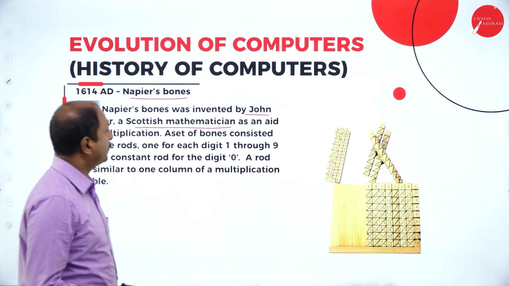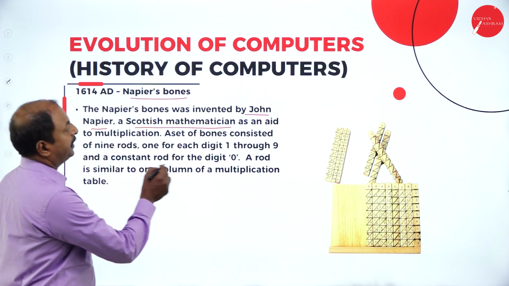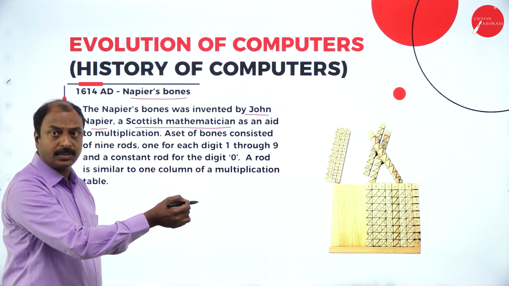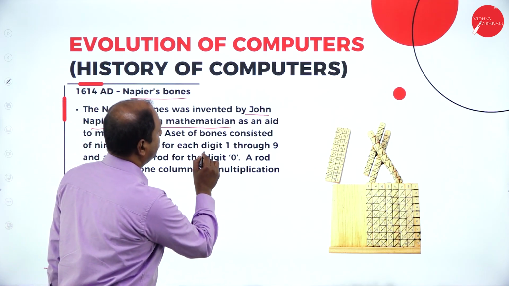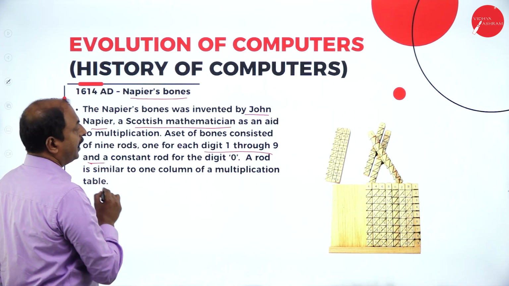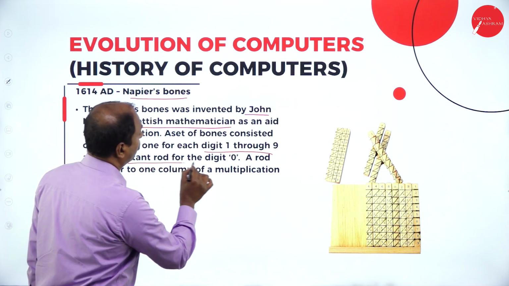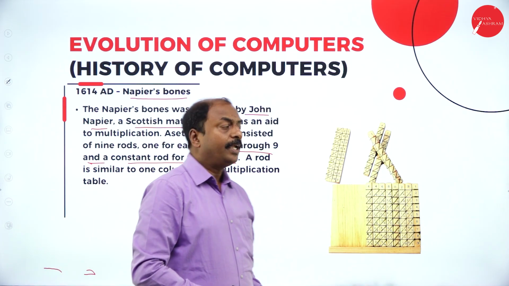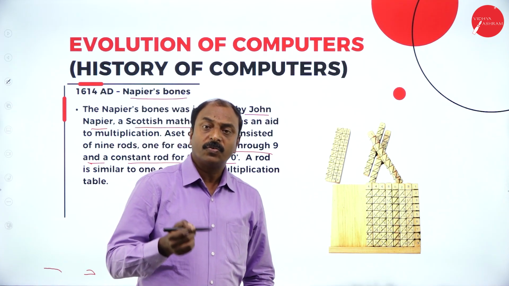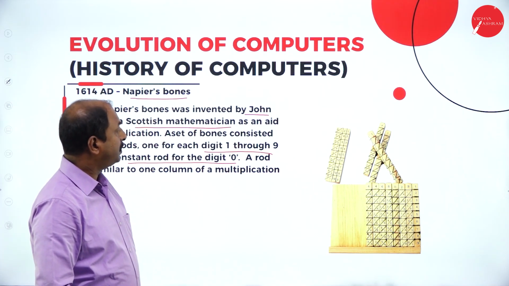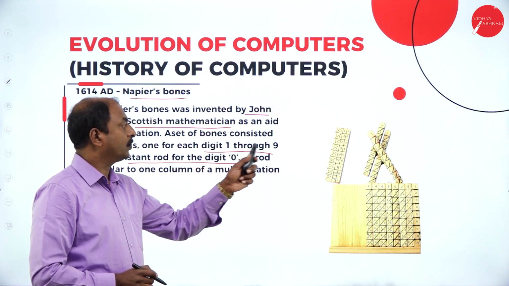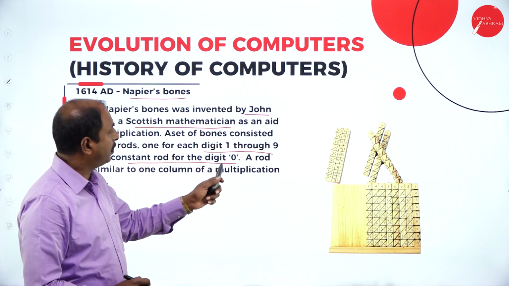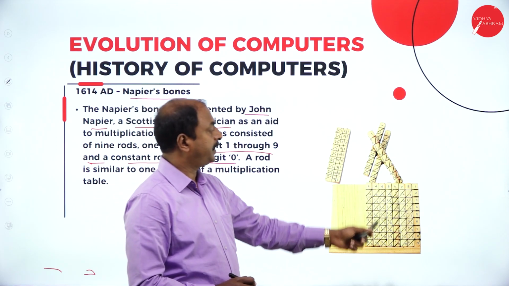If you look at this, we have different rods for digits from 1 to 9, and we have one constant rod for digit 0. This was the setup. It is a combination of a number of rods, starting from 1 through 9, and a constant rod for digit 0.